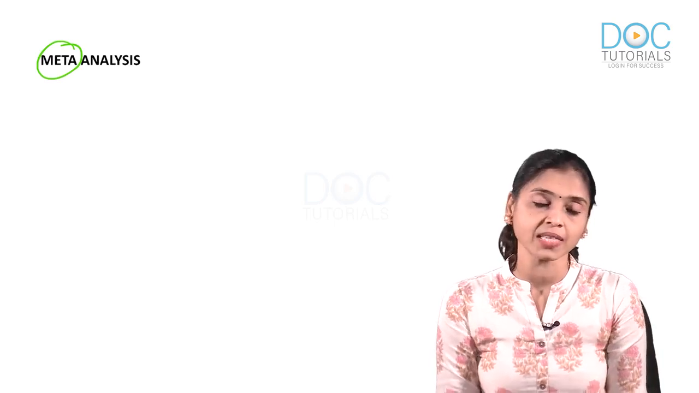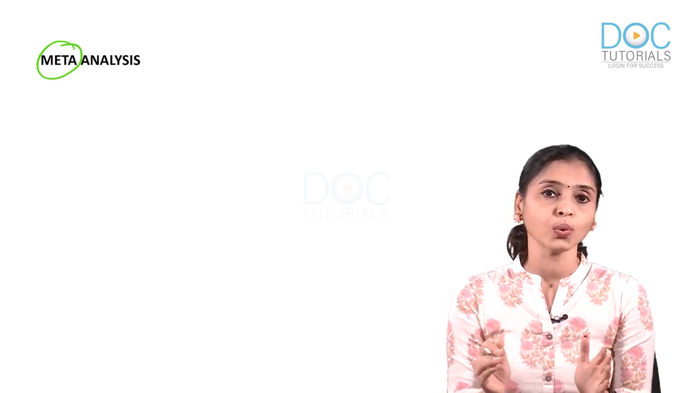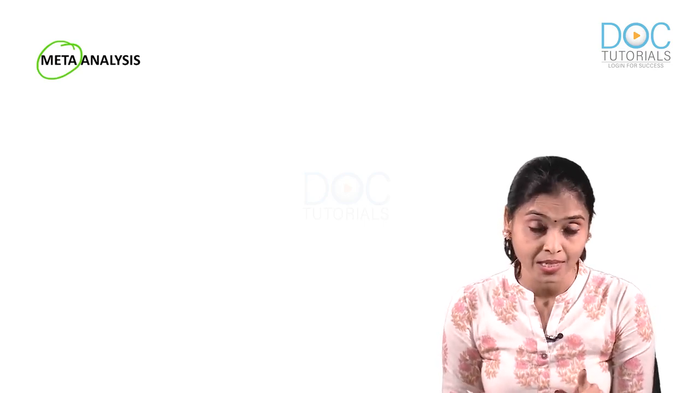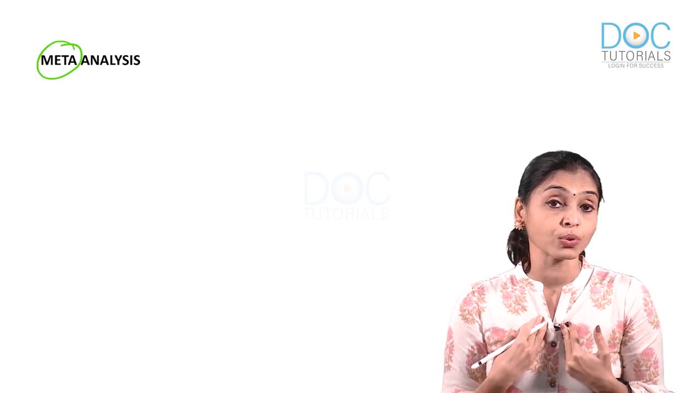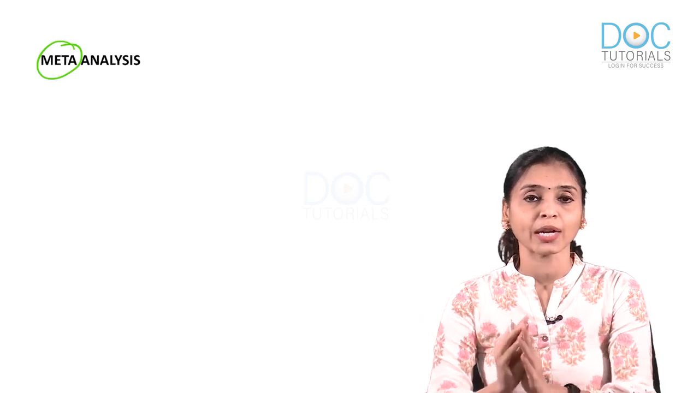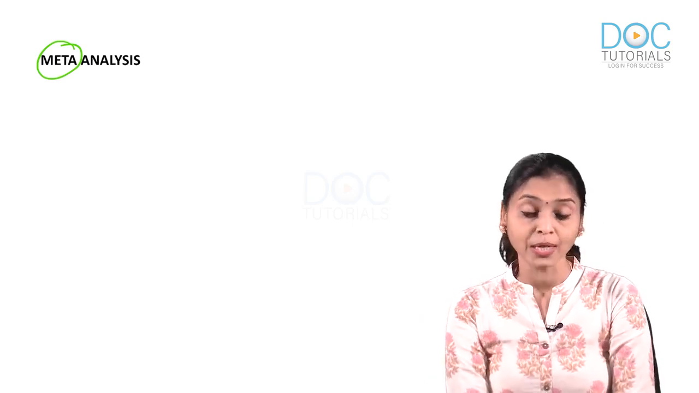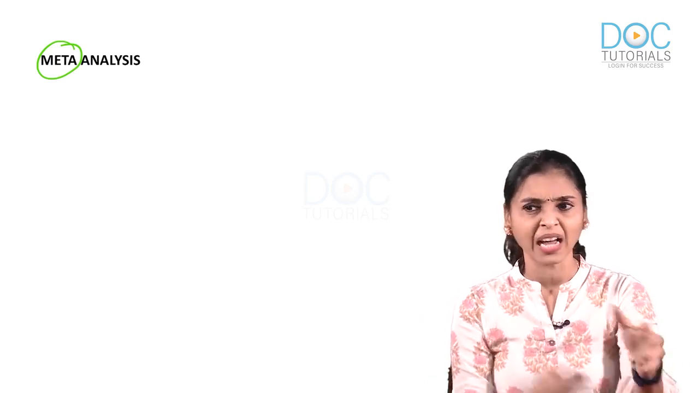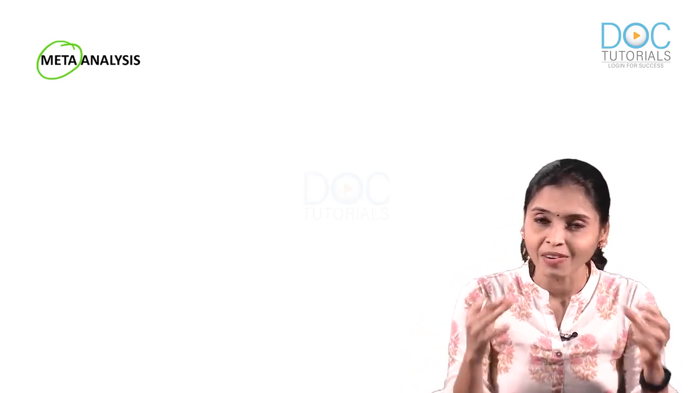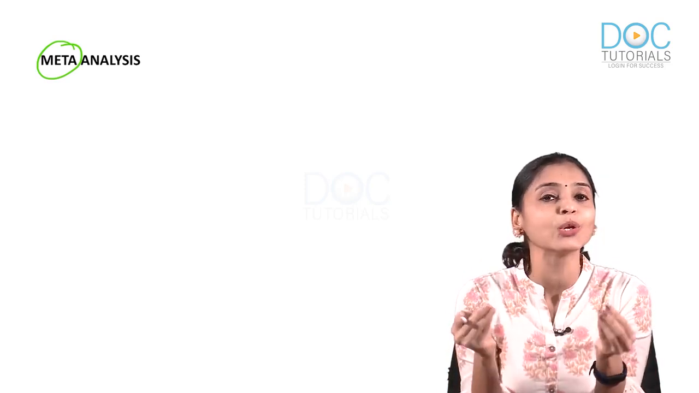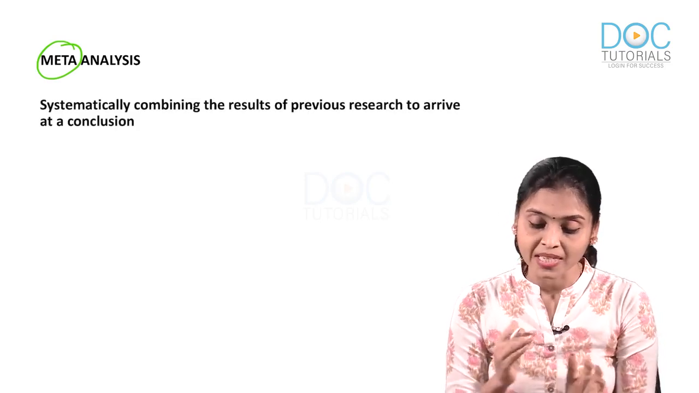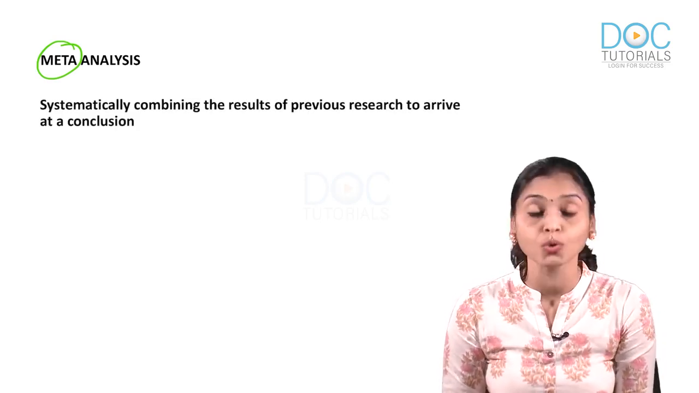A very simple example, just imagine that I want to do a study to know the complications of hypertension among the Indian population using a meta-analysis. I know that I am not the first person who is going to do this study. Many people have already done a lot of research in the same field. So, here I will simply sit at home. Then through internet and journals, I will try to collect all those studies which were done previously on the same topic. I will combine them, then I will come up with a new result. This is meta-analysis. So, the definition is systematically combining the results of previous research to arrive at a conclusion.